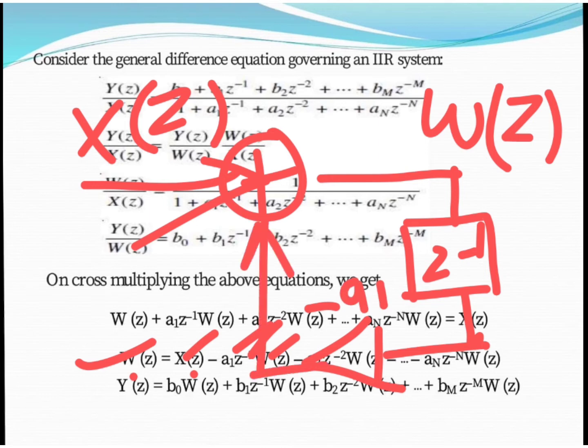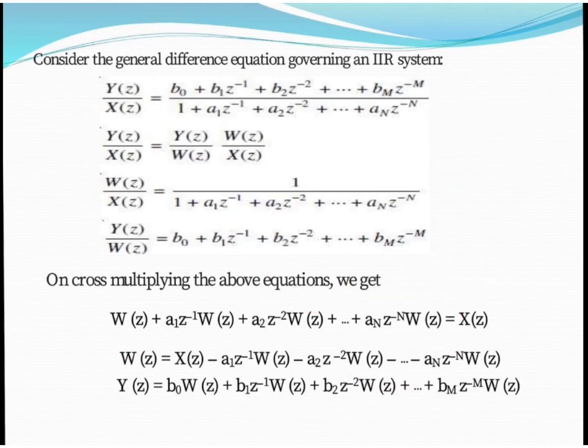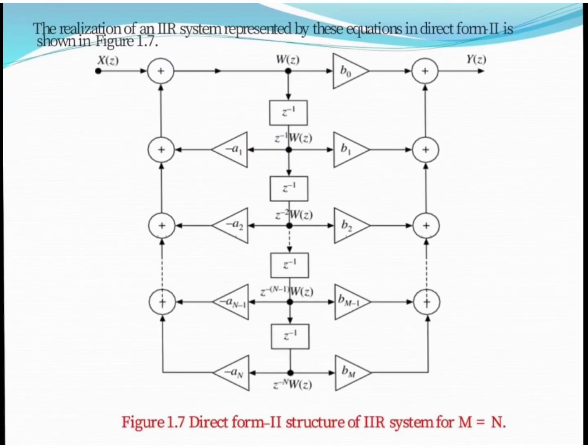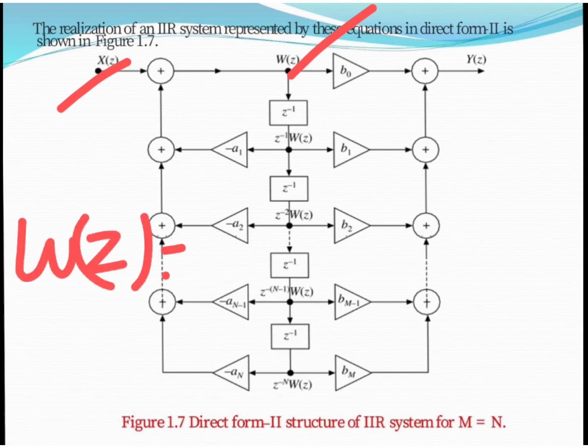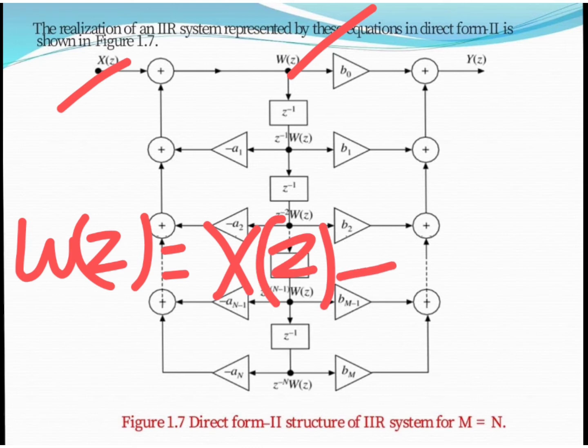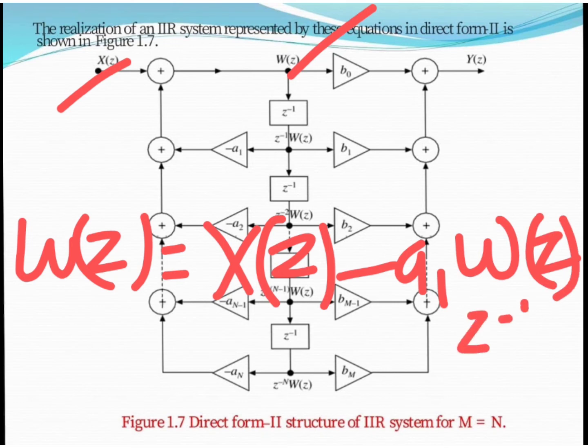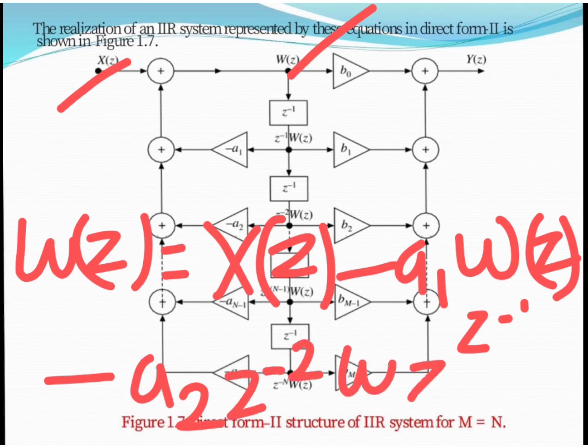Because first, in the direct form 2 realization, we implement the poles. So this expression is for poles only. Here, as you can see, w of z is equal to x of z plus z inverse terms, that is, w of z equals x of z minus a1 z inverse of w of z, likewise minus a2 z to the power minus 2 of w of z, and so on.